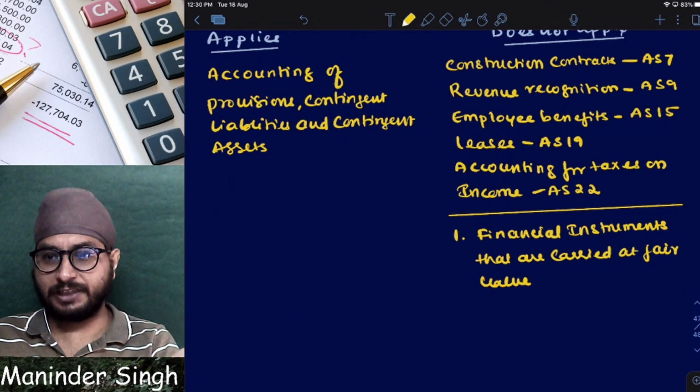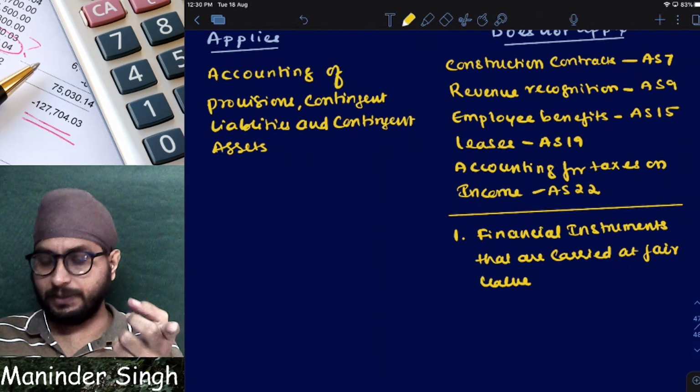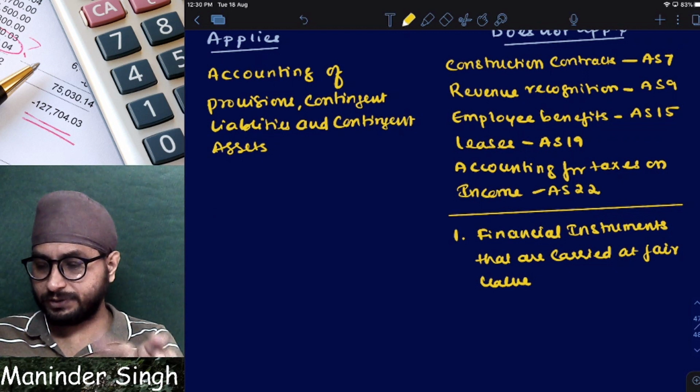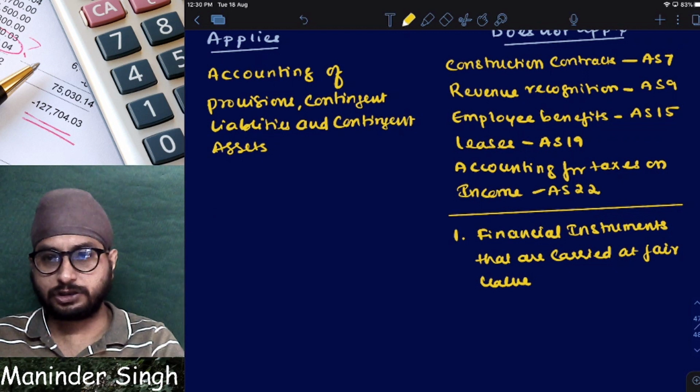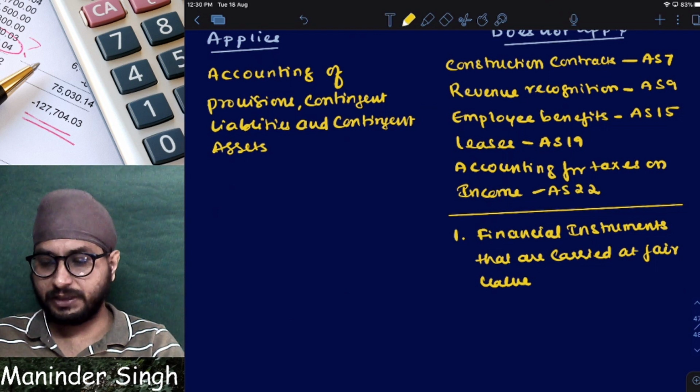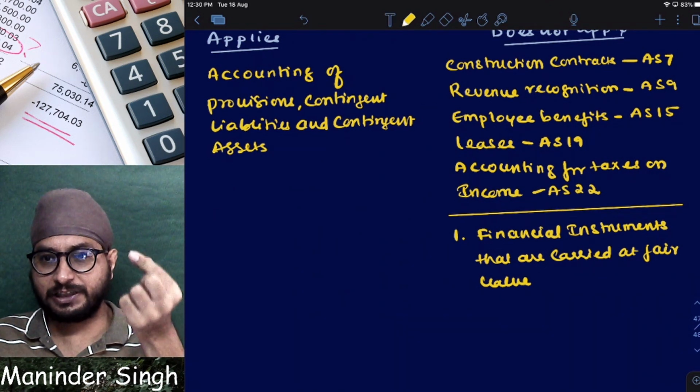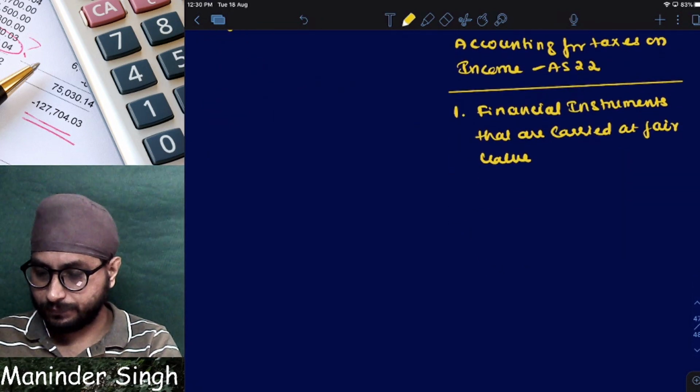Sir, what is a financial instrument? I have already explained that in AS 26. So if any contingent asset or contingent liability or provision occurs with reference to financial instruments carried at fair value, AS 29 will not apply. What is the meaning of financial instrument, financial asset and all? I have already explained in AS 26.